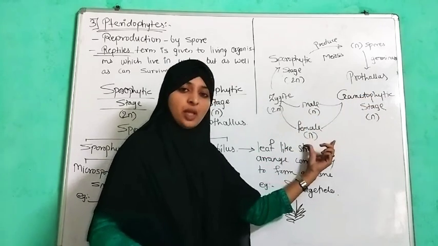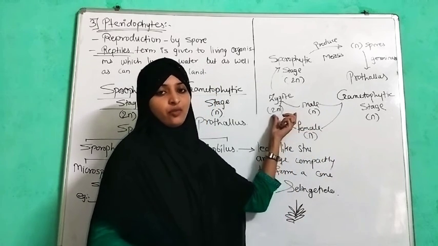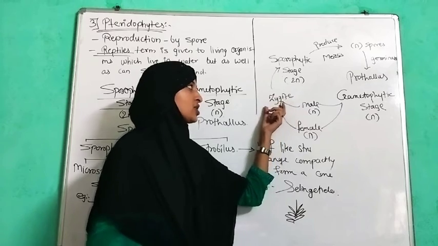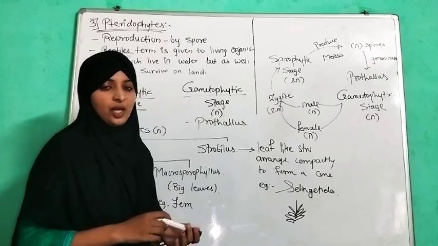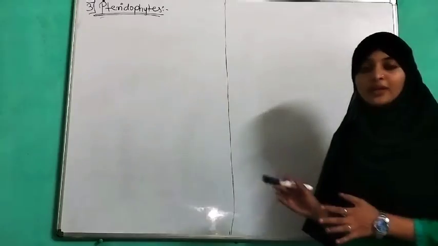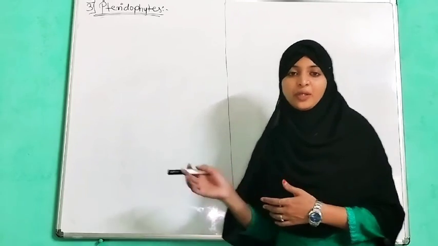Male and female gametes are produced. When they fuse, they form a diploid zygote, and this diploid zygote grows and forms the new sporophytic life stage.